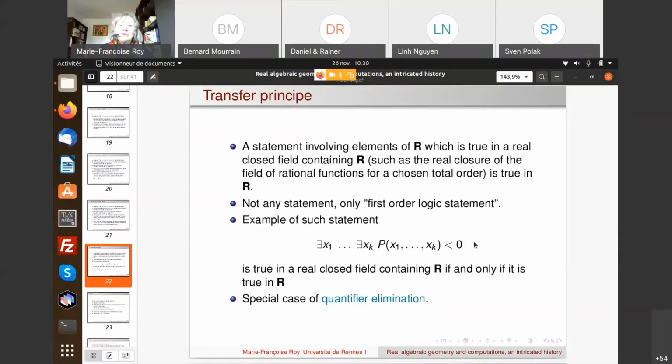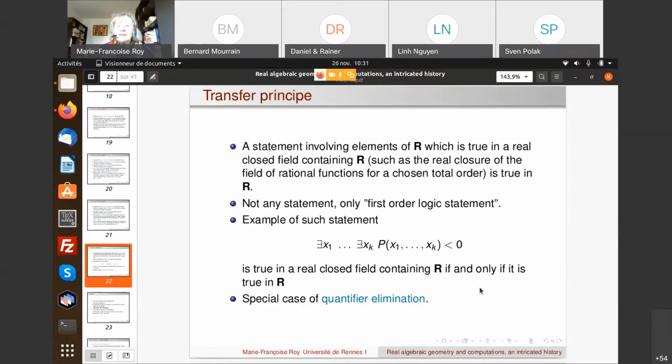So if this is true in a real closed field containing R, it's going to be true in R. And as I told you before, it's a special case of quantifier elimination, because when we eliminate quantifiers in this formula, we are going to find sign conditions on some expressions in the coefficients of P. And if this statement is true over an extension, it's going to be true over the base field, because it's only sign conditions on the coefficients of the polynomial.